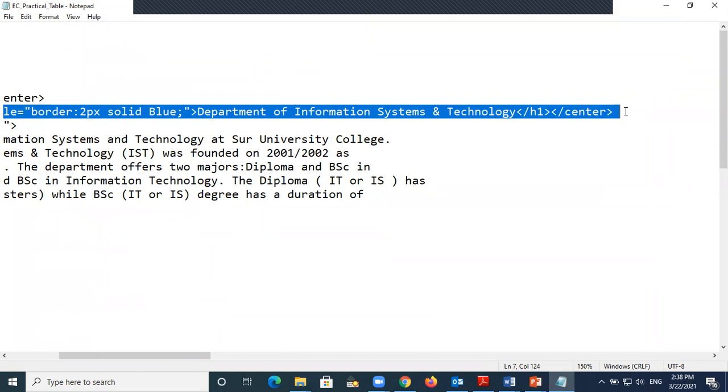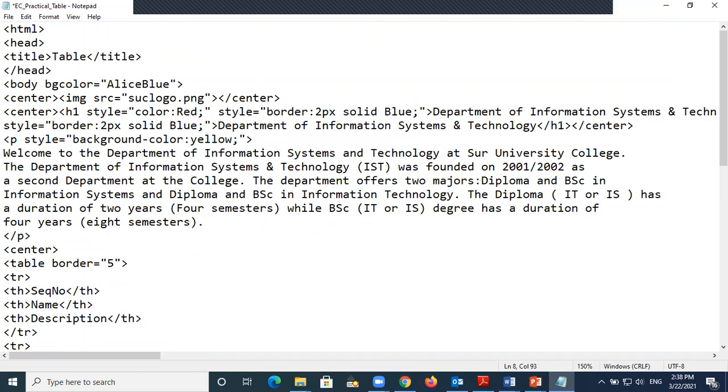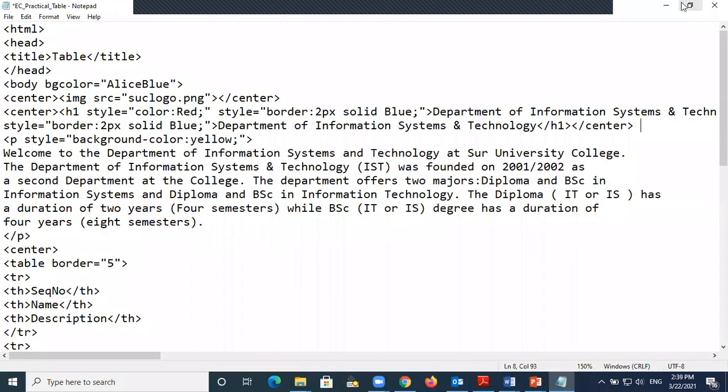So now I will just show you another thing, because I have a style here. Okay, and this is under the H1. Just wait for a while. Under the H1, I have a style and then this is the border. I cannot put two styles here.